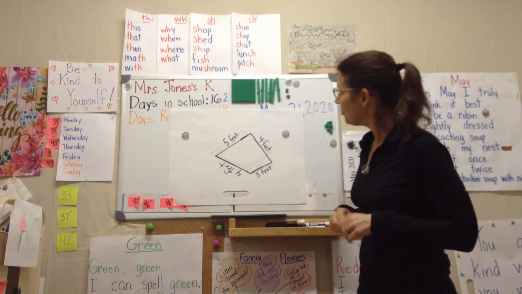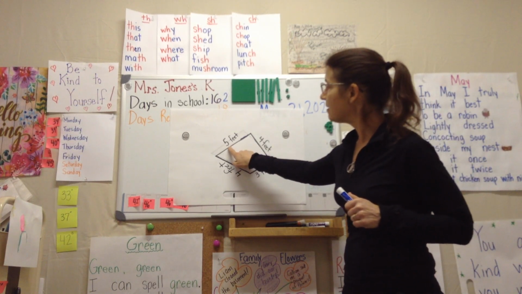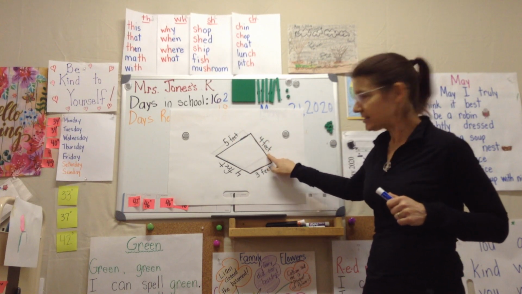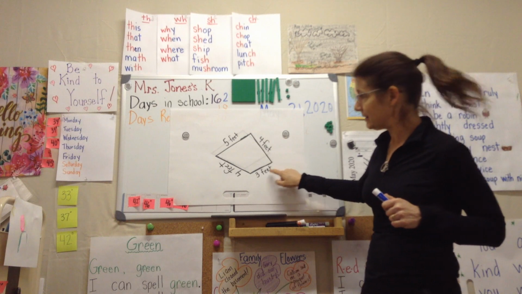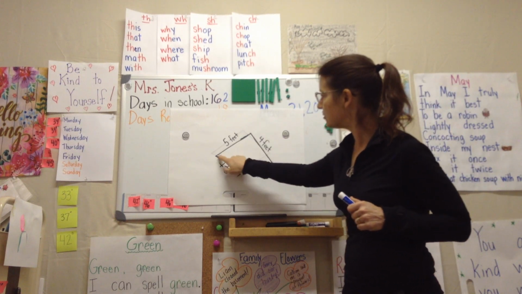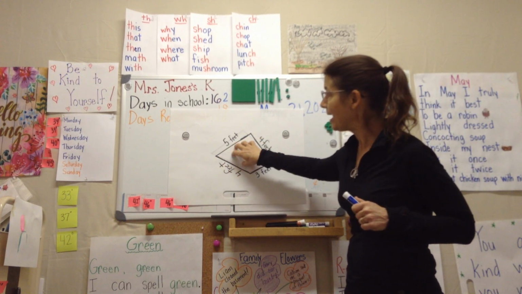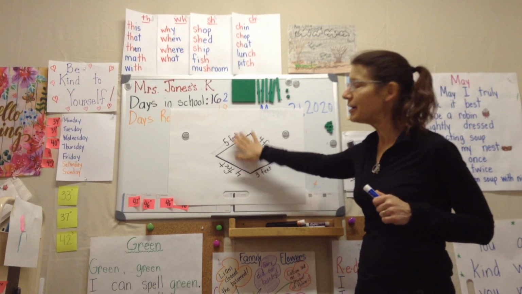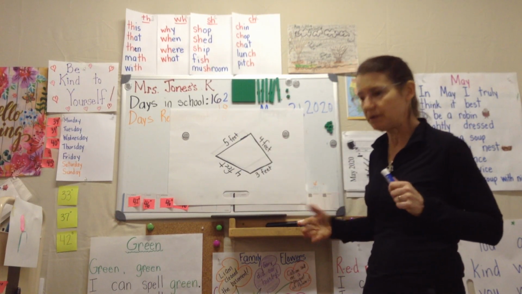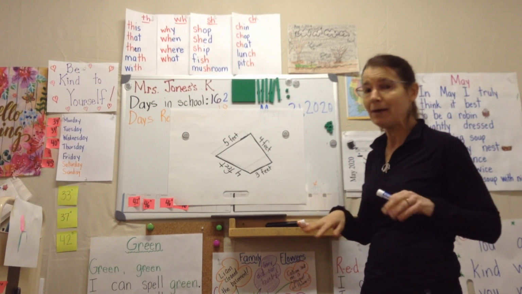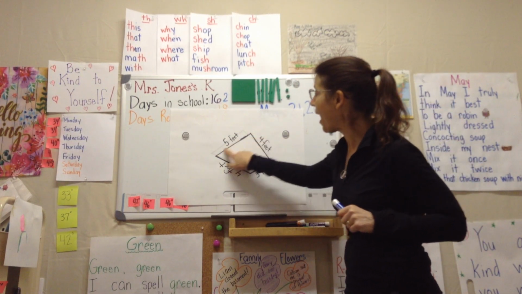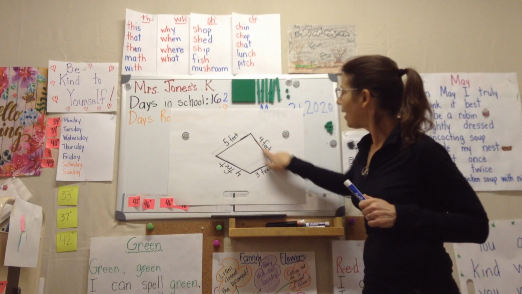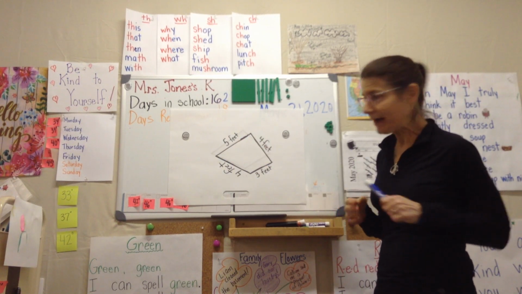I measured today, and it was 5 feet on one side, 4 feet on the other side, 3 feet on this side, and 4 feet on this side. So you can see the shape of my flower bed, and in here are my flowers. I need to get a little fence. I wasn't worried about the height because I know the height would be roughly up to my waist. But I need to know how much fencing to buy. So I measured each side.